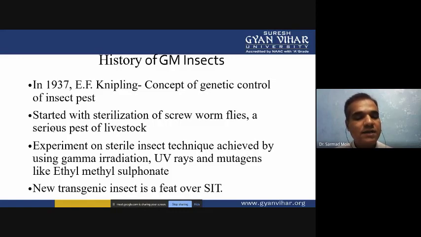These sterile insects cannot fertilize the females, and they can't produce eggs, so we can easily control the insect population.